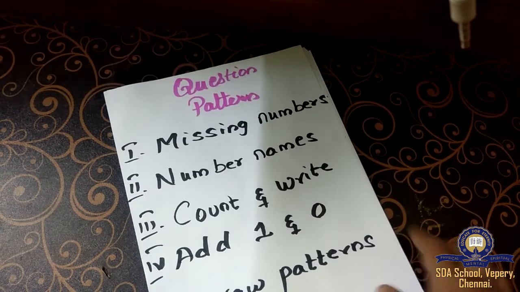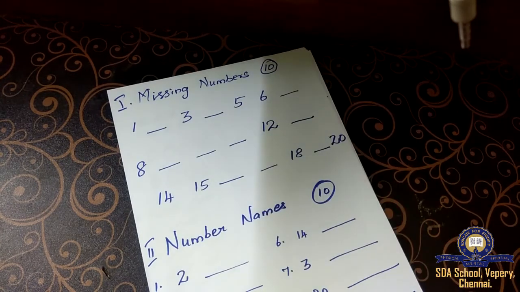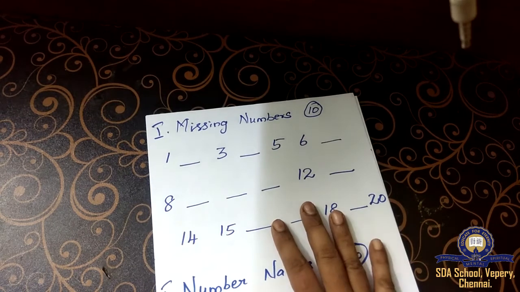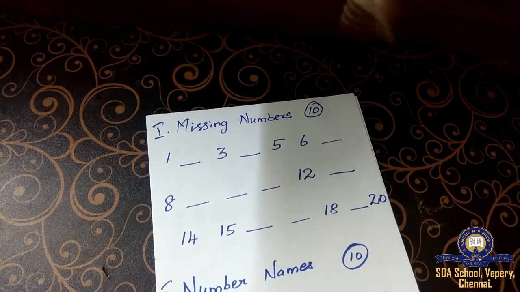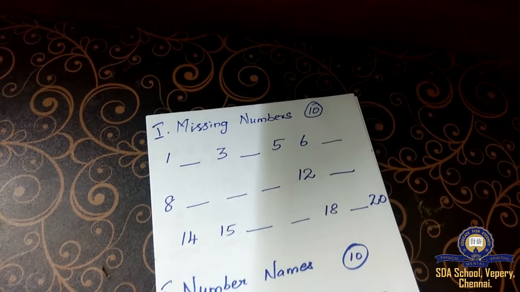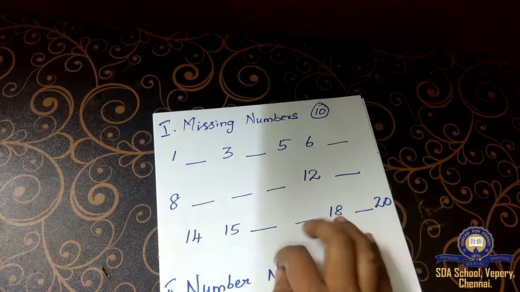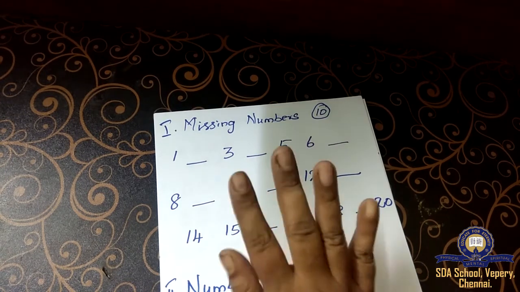The first Roman letter is missing numbers. We are going to learn missing numbers. I'm going to show you the example. This is how it will be in your exam, in your question paper. Not the exact numbers will be there. You will not get the exact numbers. This is how the question pattern questions will come.